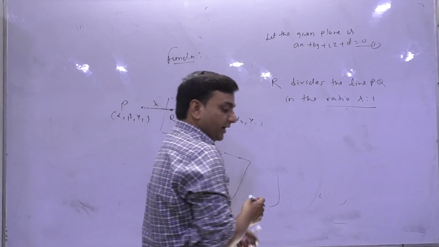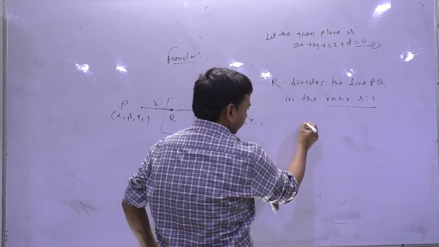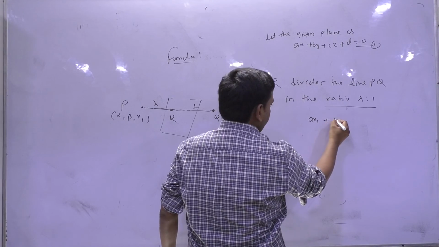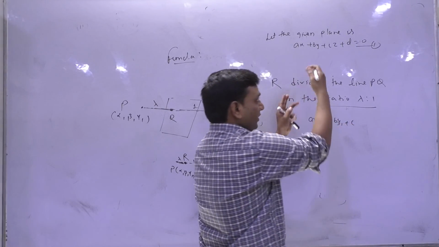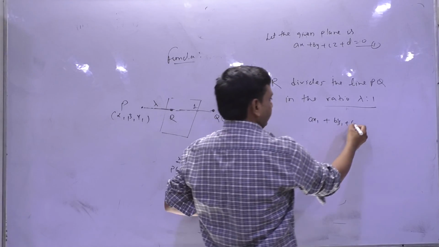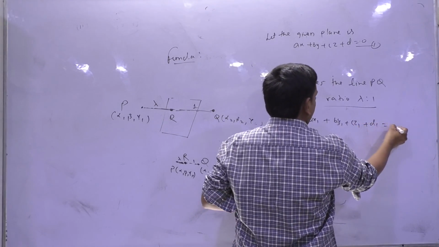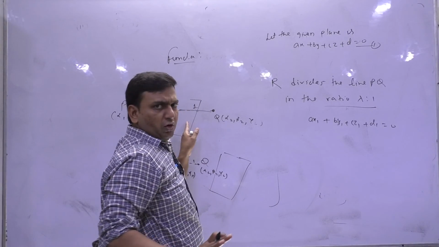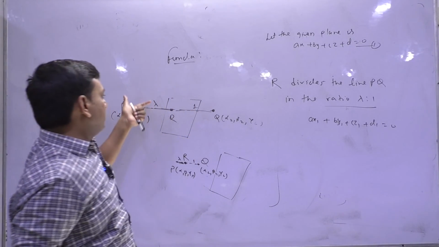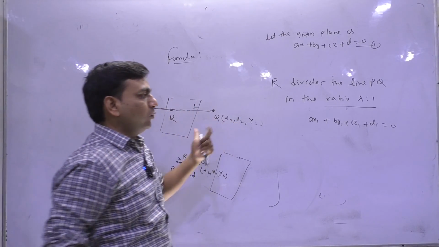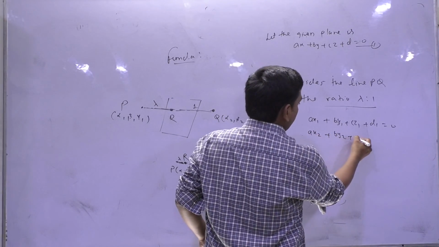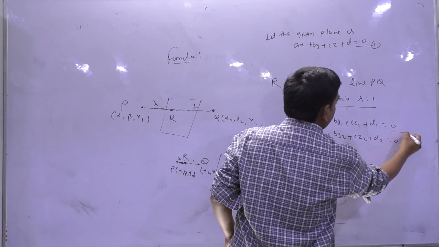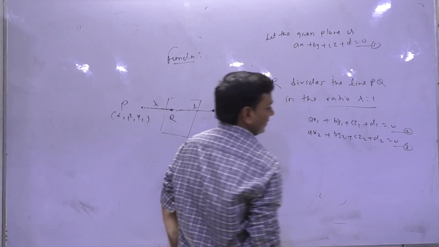So if I write those points as, suppose that ax1 plus by1 plus cz1 plus d1 equals 0, अभी उसका उससे कोई लेना देना नहीं है, independently I am writing like this. Don't think कि points इसको satisfy कर रहे हैं, not at all. I am just writing, suppose that a plane through P, plane through Q. Other will be ax2 plus by2 plus cz2 plus d2 equals 0. This is equation 2, this is equation 3.